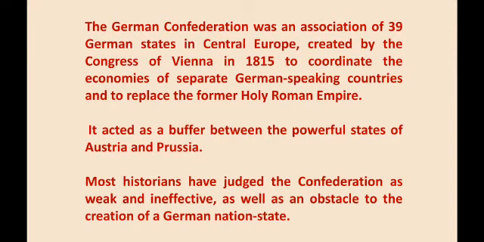Now what is the German Confederation? The German Confederation was an association of 39 German states in Central Europe created by the Congress of Vienna in 1815 to coordinate the economies of separate German speaking countries and to replace the former Holy Roman Empire.